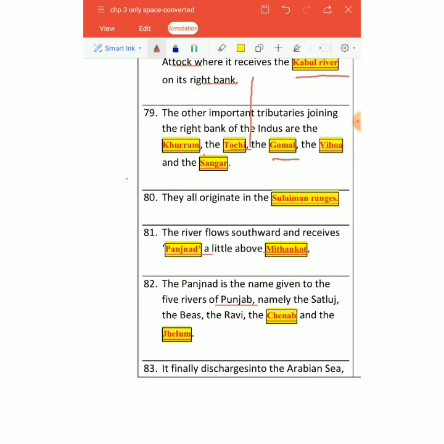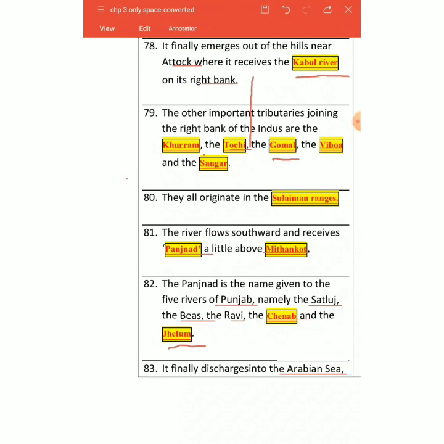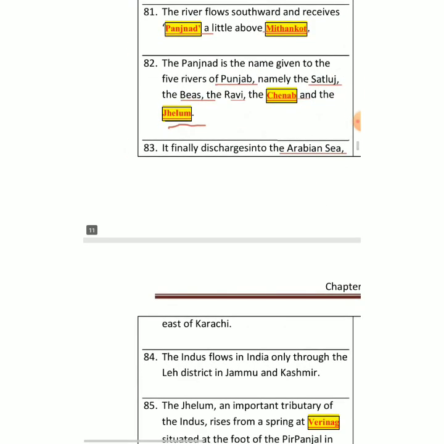Mainly, which are these 5 main rivers? One is Satluj, one is Beas, one is Ravi, one is Chenab, and one is Jhelum. These are the 5 main tributaries of Indus, right? And finally, after going through this passage, it discharges into the main sea, that is the Arabian Sea. Arabian Sea में जाके river discharge हो जाता है. So that is east of Karachi.